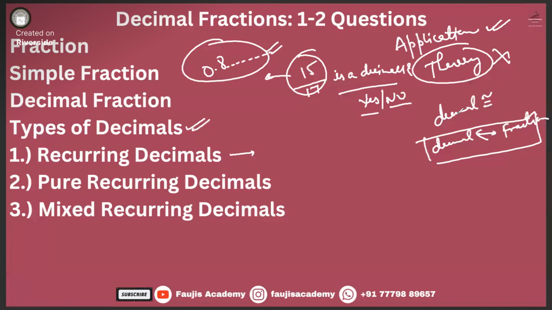So we wanted to cover the types of decimals. The first one is the recurring decimal. What do we mean by recurring? Recurring means repeating.